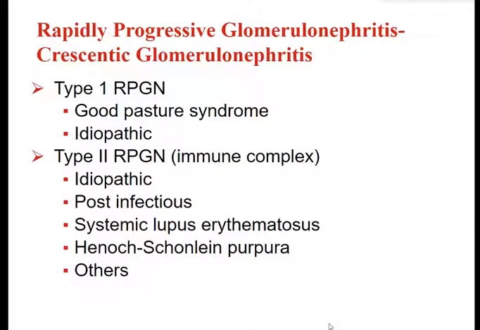And type 2, or immune complex disease, could be idiopathic, post-infectious, associated with systemic lupus erythematosus or SLE, associated with Henoch-Schonlein purpura, and there could be many more associations.